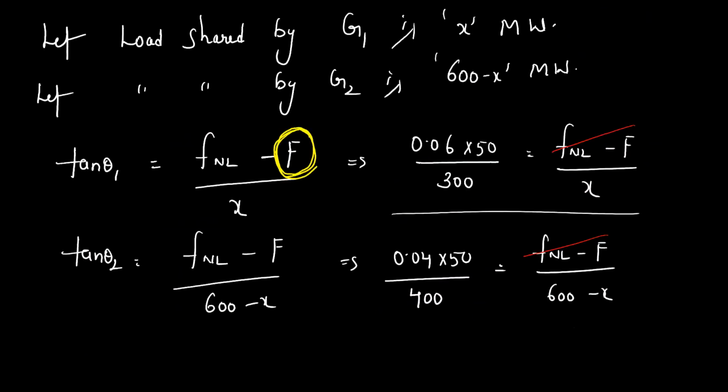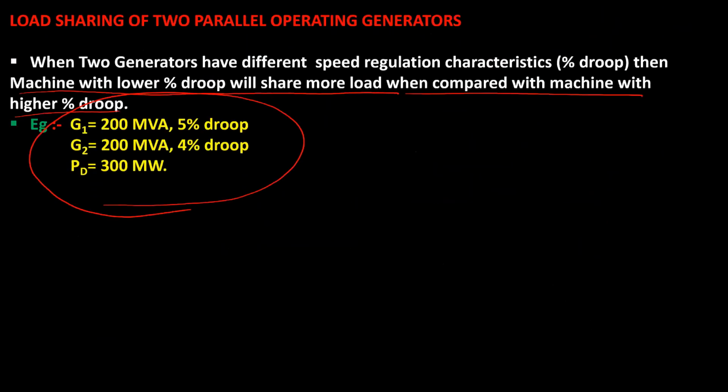Yeah, let us solve this question only, which you have left. Try to solve this question. Generator 1 is 200 MVA, 5% droop. Generator 2 is 200 MVA, 4% droop. Assume both generators are at UPF, operating at unity power factor. So that means the rated power output is 200 megawatt, 200 megawatt, 5%, 4%.